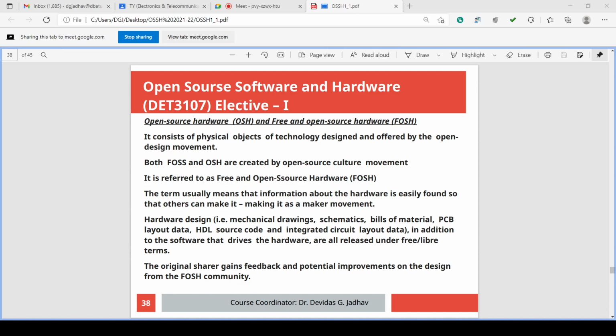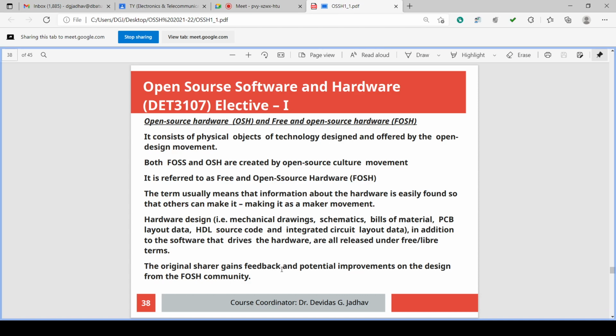Okay. So what we are discussing is the open source hardware, in which the hardware is required to build, and it is having its specifications and designs, and the design is having the details, how to manufacture, how it is technically better in its characteristics or performance.